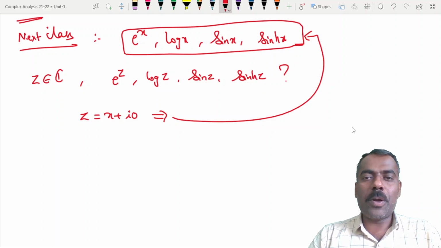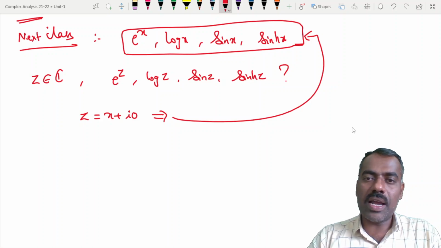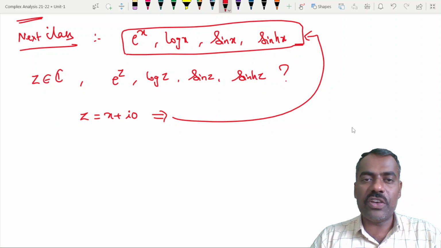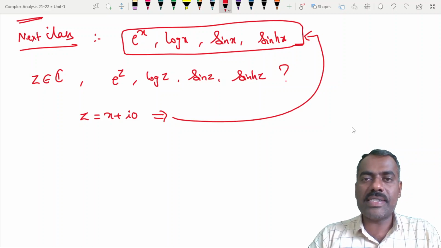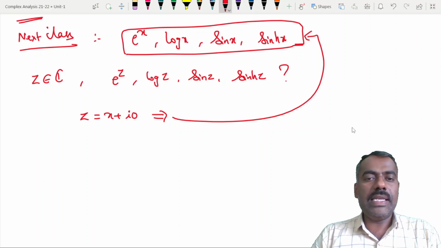That means whatever properties are true in one case, whether they are true in the other, or whatever properties are already true here. Are there any differences? That means some properties are true here but not true in the real case. All those things we'll quickly see in the next class. Okay, we'll stop.